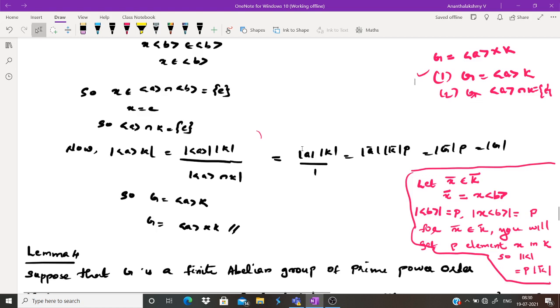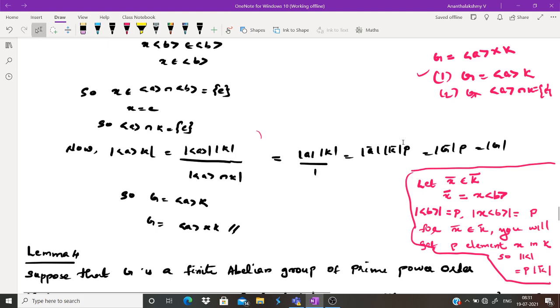Now the order of an element and the order of its cyclic subgroup generated is the same. So the order of the cyclic group generated by a bar is the same as the order of a bar. So this is nothing but order of a bar into order of K divided by 1. The order of a is the same as the order of a bar, and the order of K is the same as